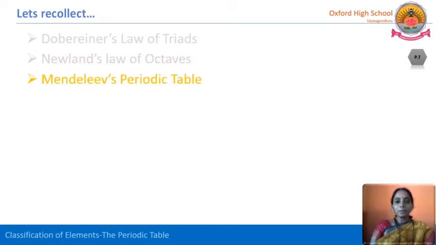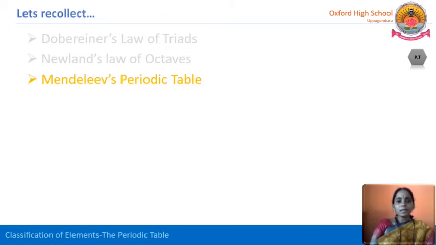And the next one is Mendeleev's periodic table. He is the first person who made a tabular form and divided the elements into periods and groups. Again he made subgroups, and he explained the correction of atomic weights. He predicted and left space for newly discovered elements by predicting their nature, that means their properties, but he failed to explain the anomalous series.